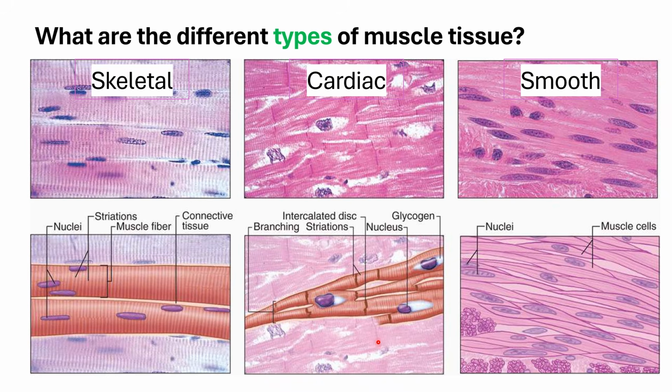The cardiac is found just in the heart. It is basically like your skeletal muscle, but this time the nuclei are just 1 to 2 per cell, and each cell has a branching type of arrangement, a characteristic only of the cardiac muscle.